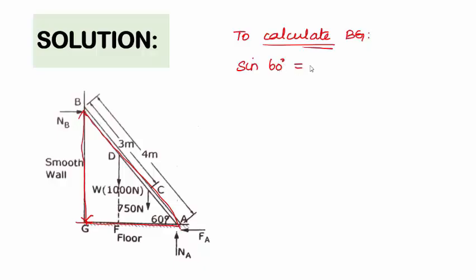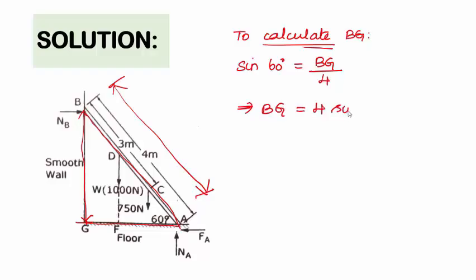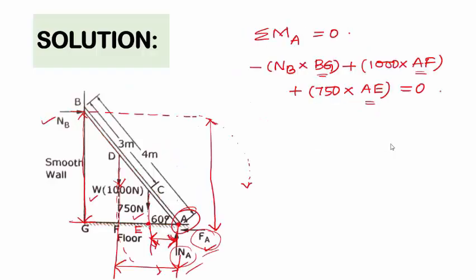Here the opposite side in the right angle triangle is BG, divided by the hypotenuse, which is the length of the ladder, that is 4 meter. From which we can calculate the value of BG as 4 sin 60 degree, that is 3.4641 meter.